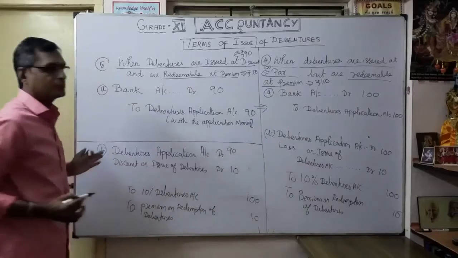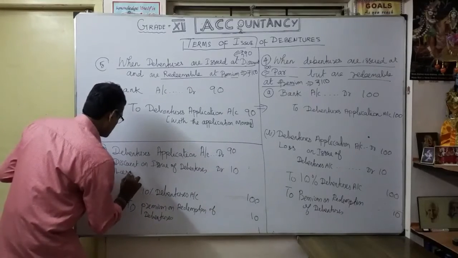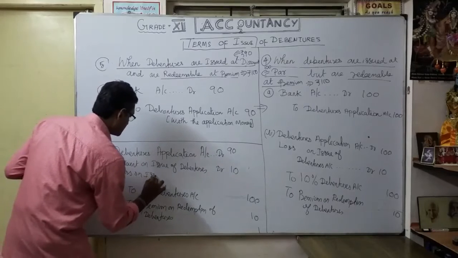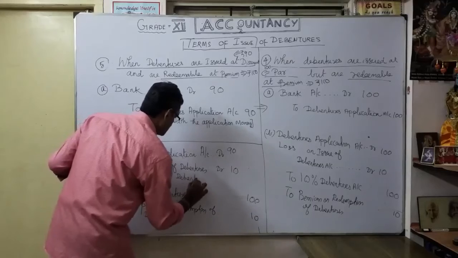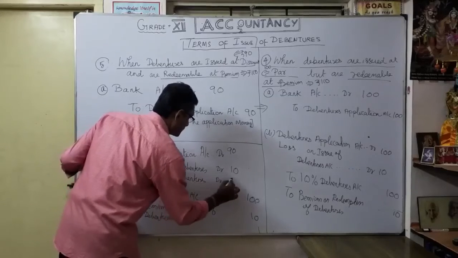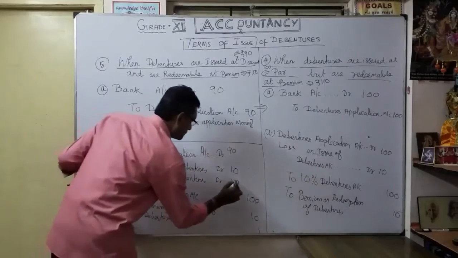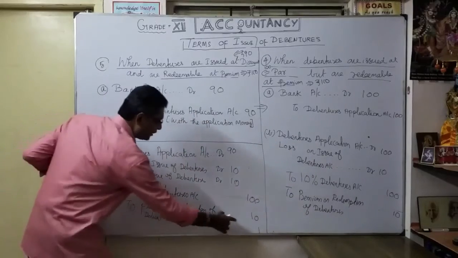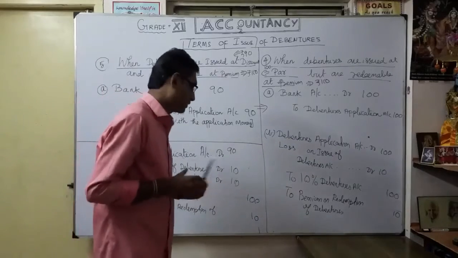Now the other 10 rupees difference, what is that? Loss on issue of debentures. Understood? So this 10 rupees is for discount, and this 10 rupees is because of loss on premium on redemption. That loss is compensated. Understood now?